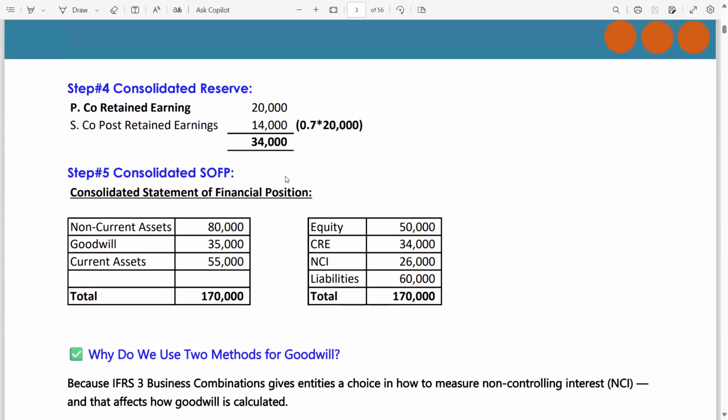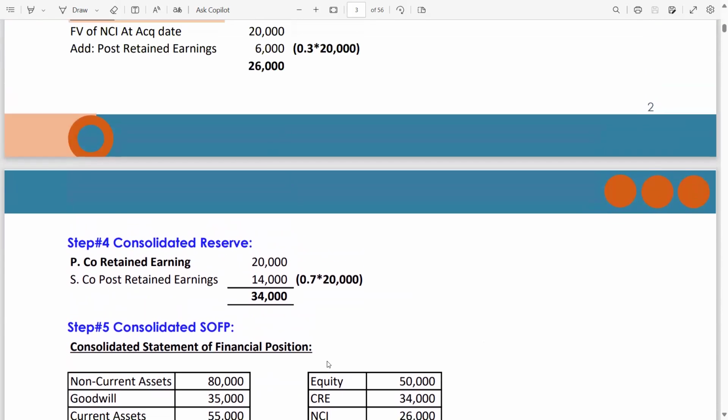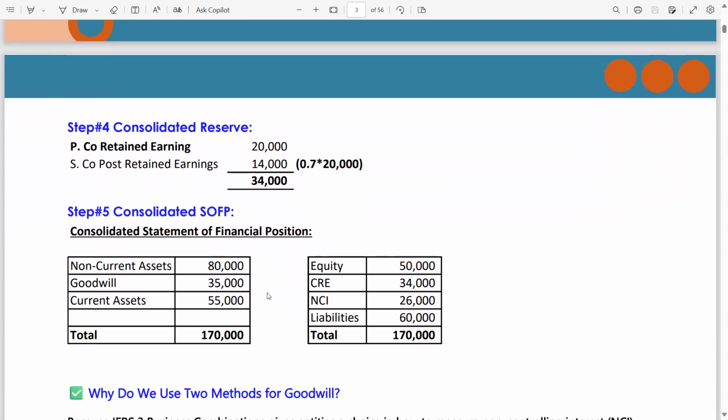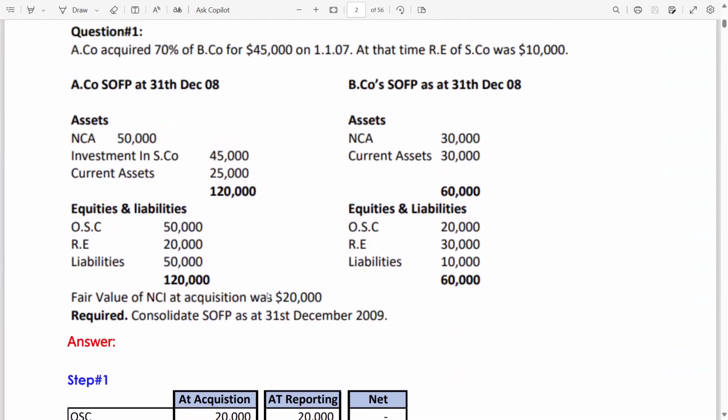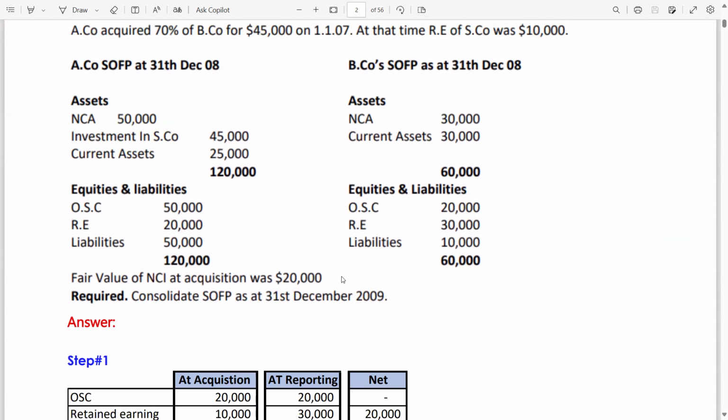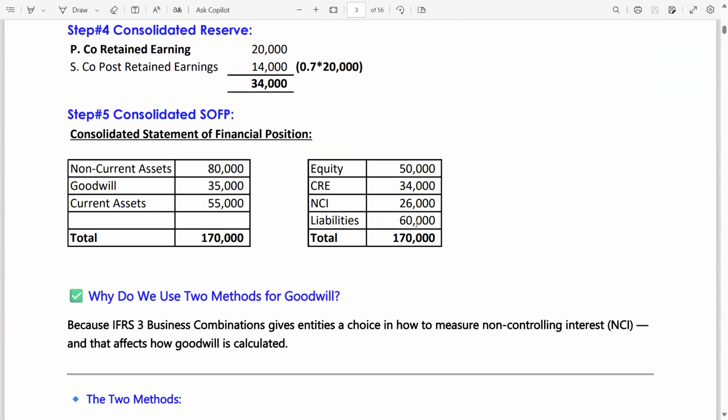NCI we calculated in step 3, 26,000. Now liabilities. How are liabilities 60,000? Let me calculate for you. Liabilities for the P company are 50,000. Liabilities for the S company are 10,000. So the total liabilities are 60,000, which we just wrote in the consolidated statement of financial position.